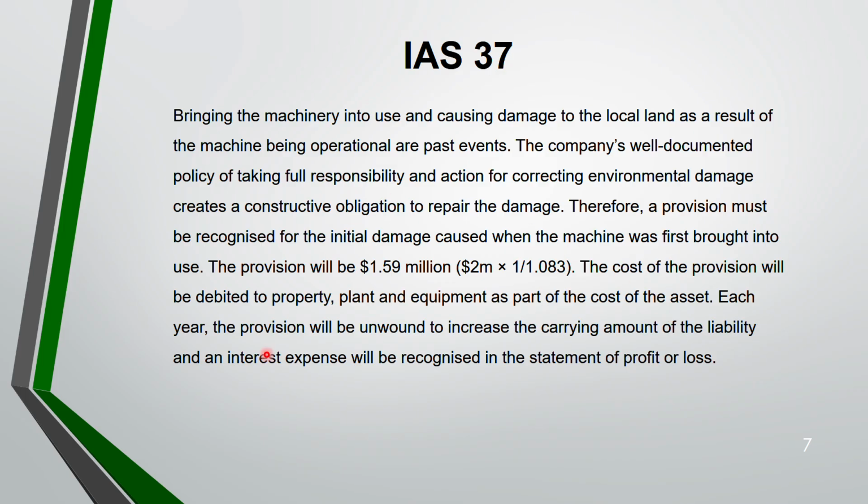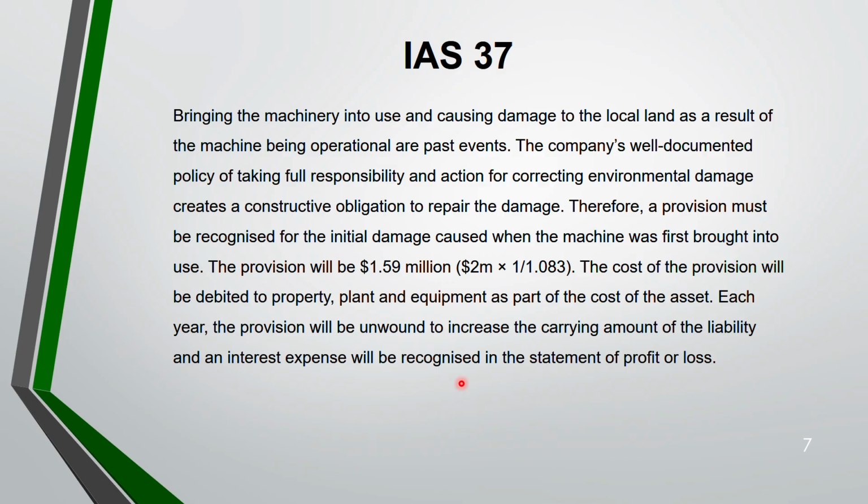And each year your provision will be unwound to increase the carrying amount of the liability, and an interest expense will be recognized in the statement of profit and loss. Like any liability, provision is a liability. So for that liability you have to find the interest also. Every year that provision will increase by the interest expense. How do we get that interest expense? Same rate that you have used to discount, 8%. That 8% you will apply on your present value.